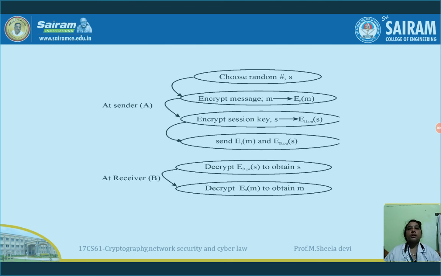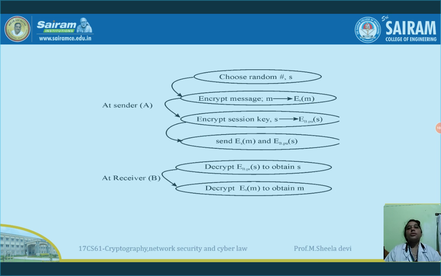The same thing is explained in the diagram. Choose a random number S, that is, the session key. I have to communicate the session key information to the receiver, so I use the public key cryptography technique: I encrypt the session key with the public key of the receiver. Then I encrypt the message also with the session key. I have to send the session key information to the receiver before sending the message.